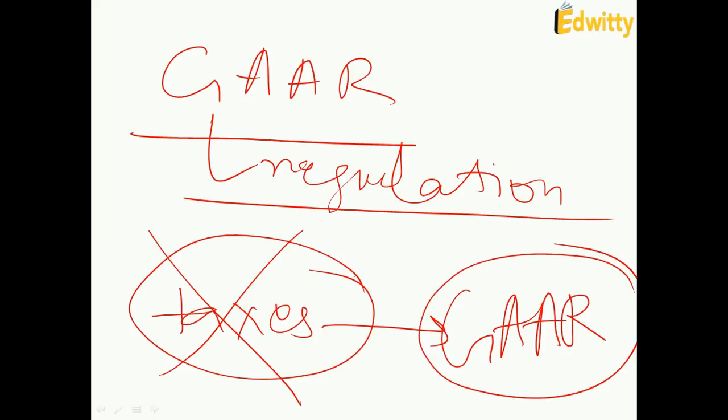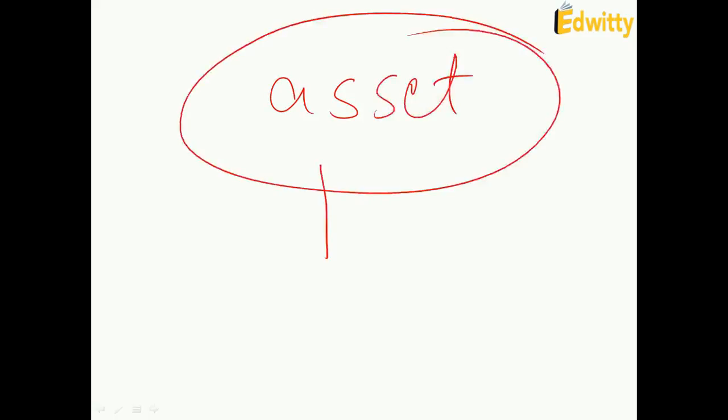So it allows the government to tax overseas deals which involve local assets. Like what? Let's say there is a transfer of some asset from one company to another, then what does the company do? The deal is made in a low tax country, and this allows the companies to avoid paying any taxes in India. Now GAAR is a regulation that is aimed at tapping these transactions, so these transactions can be taxed in India.